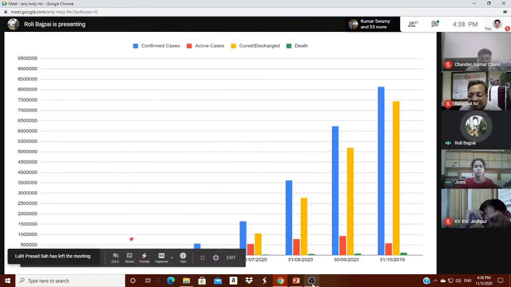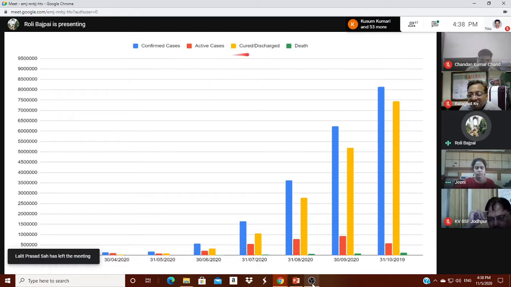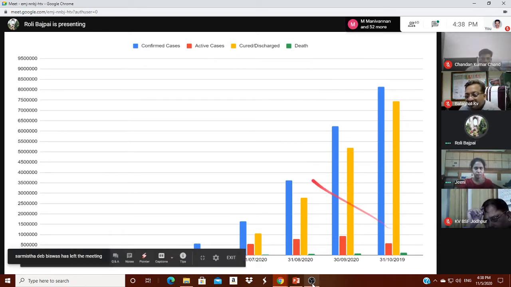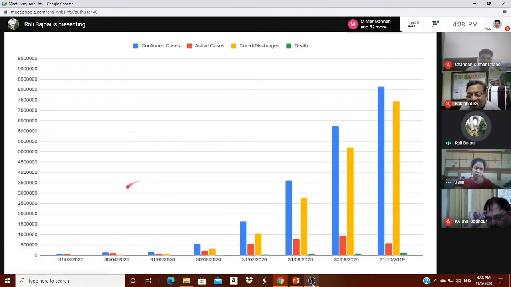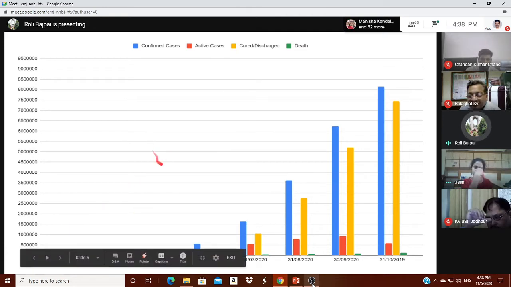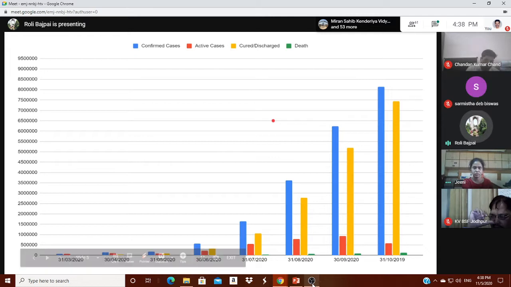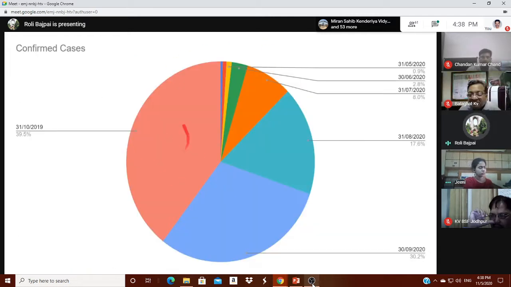Histogram, these are the colors. Blue shows confirmed cases, red shows active cases, yellow shows cured cases, and green shows death cases. Children can very easily know how this graph is fluctuating, and how we are recovering, and everything is very clear to them. We can also make a separate pie chart. I have tried to make one pie chart of confirmed cases, and for everything we can just put it into the formula and make it.